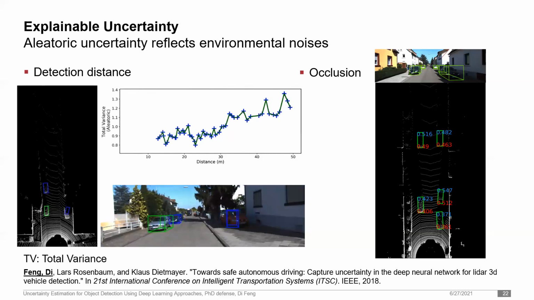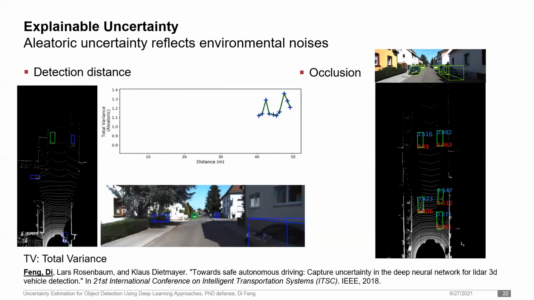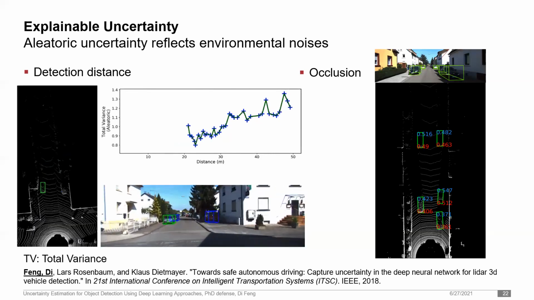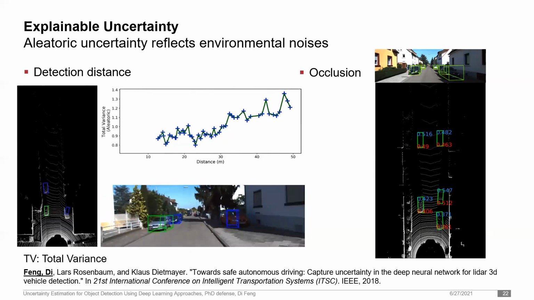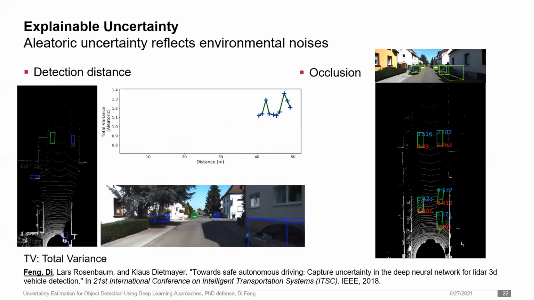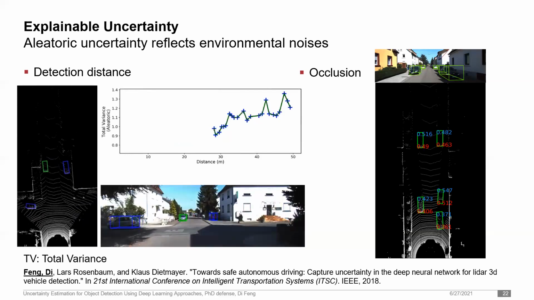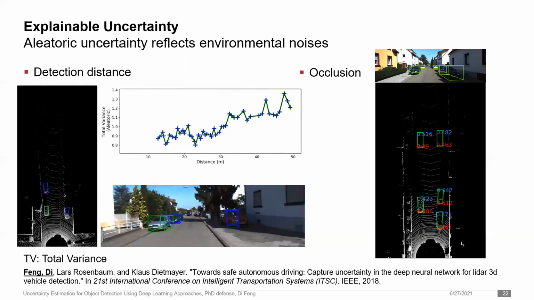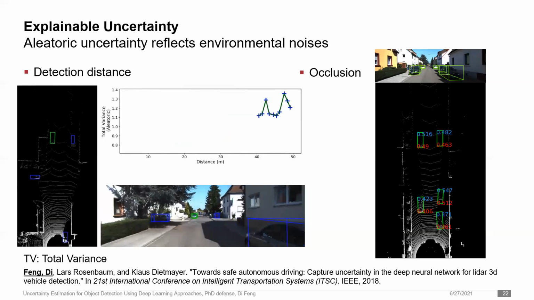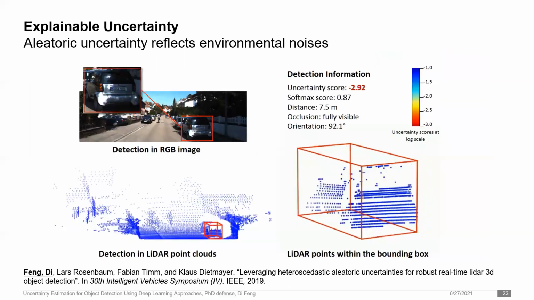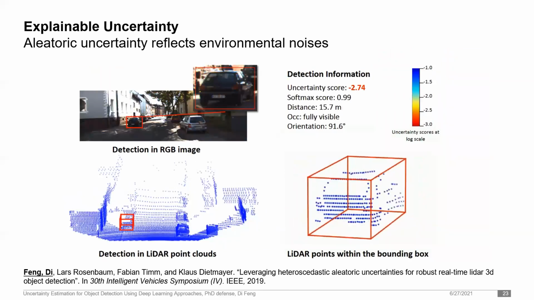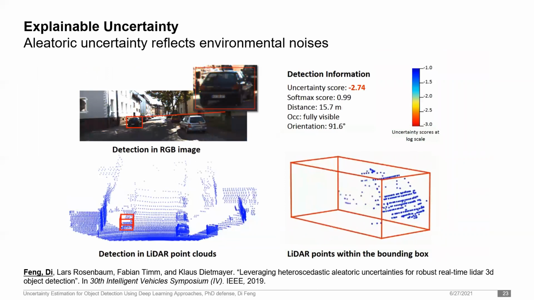The right image shows that the aleatoric uncertainty is affected by occlusion. Here, the uncertainty scores on the backside of objects are consistently larger than the front sides facing towards the ego vehicle. This is because the occluded areas have fewer LiDAR reflections and it is difficult to estimate the positions there. In general, I found that detections with sparse LiDAR points tend to have higher aleatoric uncertainty.